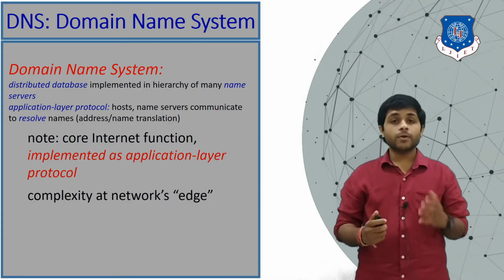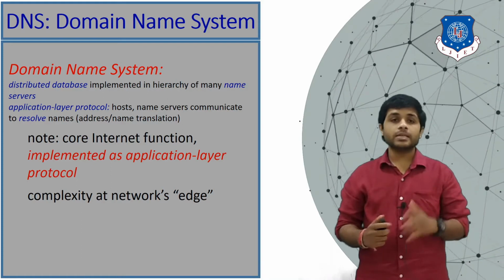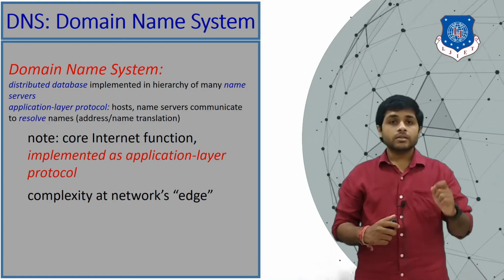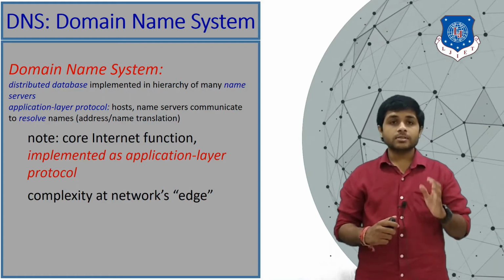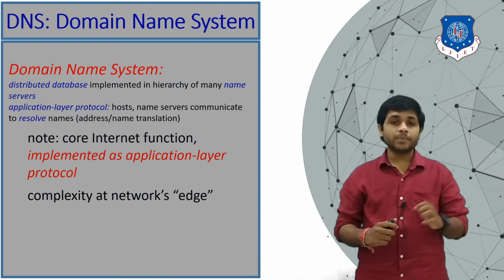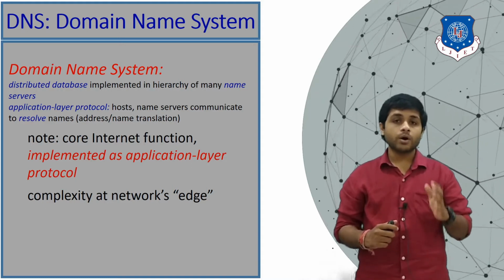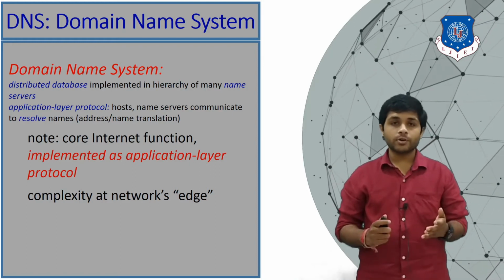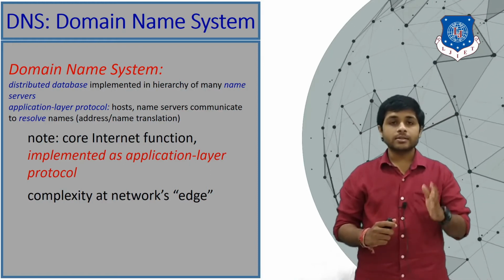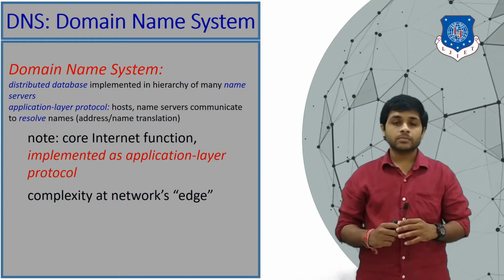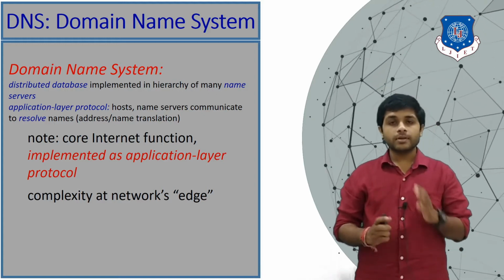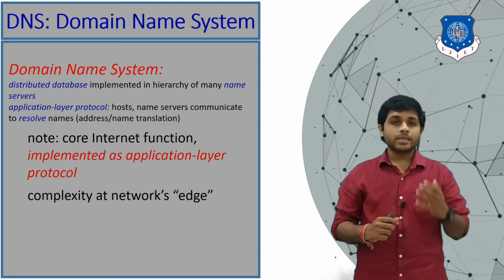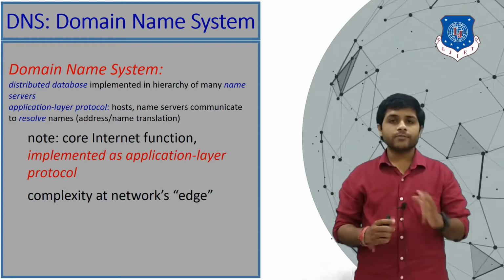The full form of DNS is the Domain Name System. The Domain Name System is a distributed database which is implemented in a hierarchy of many name servers. It is an application layer protocol and it translates addresses. So for example, if you are accessing the Amazon website and for that you're typing